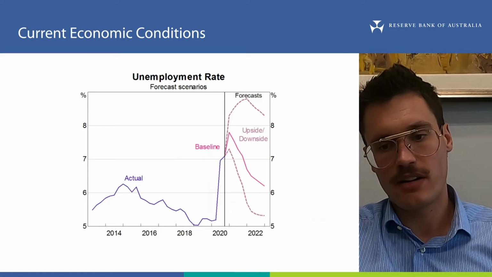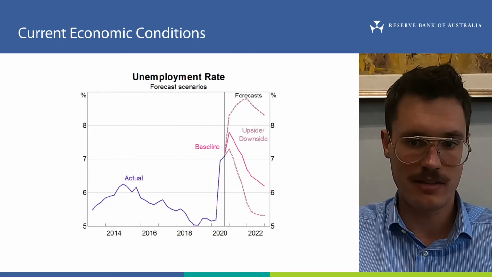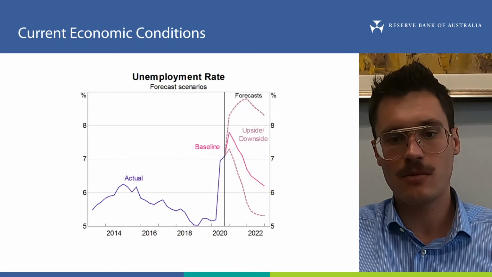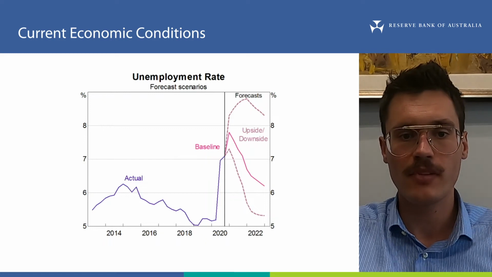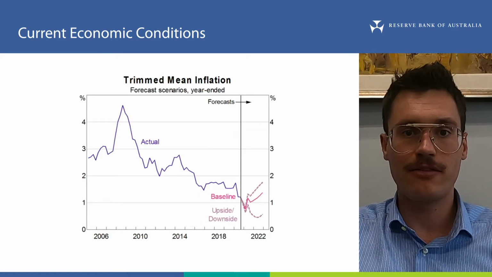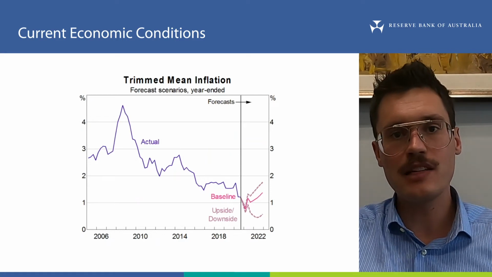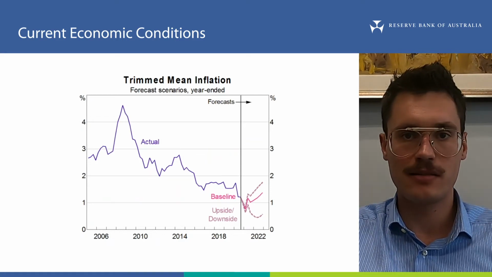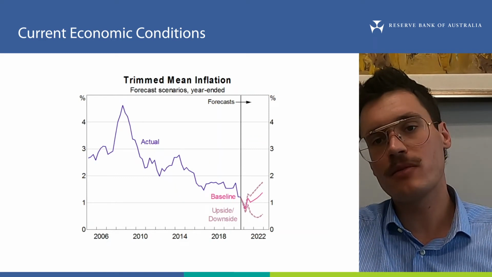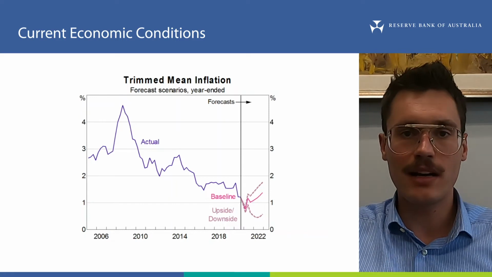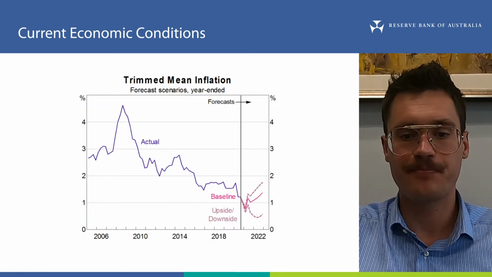Under all of these scenarios, there will still be significant space for a further recovery in employment over this period, which means that increases in wages and prices are likely to be low for some time. On this chart, we can see how inflation, that is the extent to which prices in the economy are changing, is expected to evolve over the coming years. Inflation is important for the Reserve Bank because along with supporting full employment, we target inflation between 2 to 3% per year on average over time.